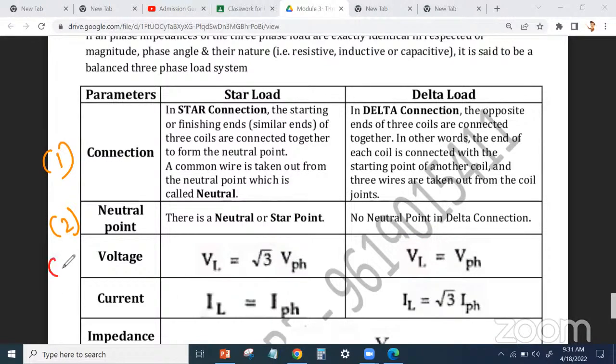Third difference क्या है? Voltages. In star, VL is equal to √3 times VPH, and in delta, VL is equal to VPH. That is the third point. ये भी देखा था हमने बहुत पे. Next, current. Now the current is same here, and यहाँ पे current क्या है? That is √3 times IPH. ठीक है? ये 4 point हो गए.